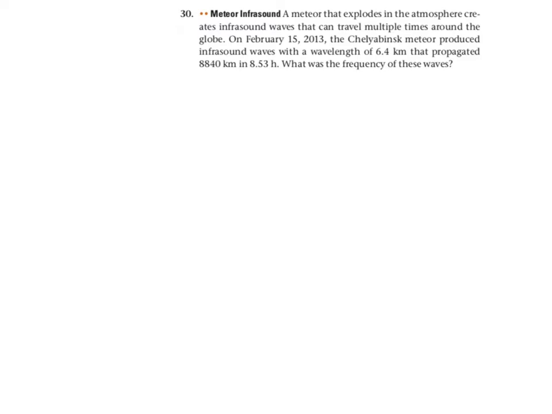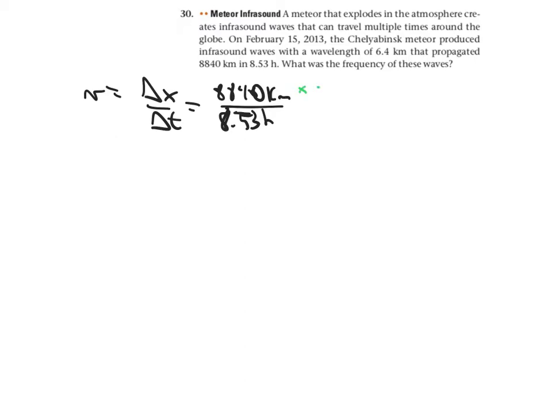So we're going to basically go back to two things. We're going to say the velocity is definitely delta x over delta t, and that's 8840 kilometers over 8.43 hours. And then we want to make sure we convert these to their appropriate units. So we'll say, well, there are 1,000 meters per kilometer, and there are 3,600 seconds per hour. That's the conversion, 60 minutes per hour times 60 seconds per minute.